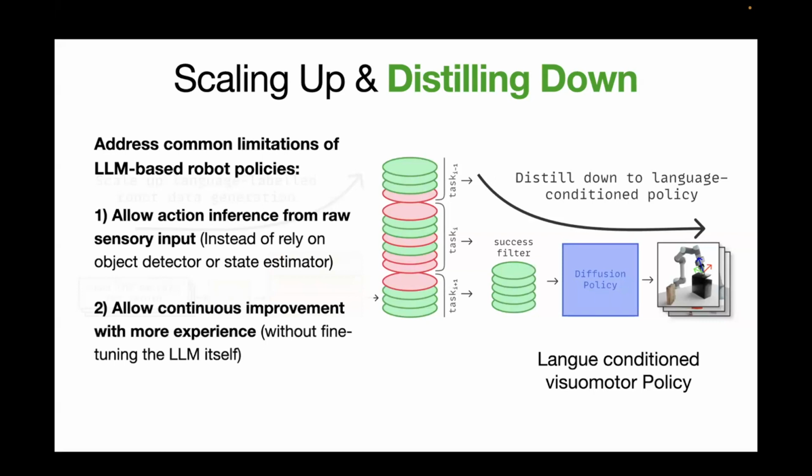Second, by using this distillation step, we allow the system to continuously improve its performance and capability with more and more data or experience collected, either positive or negative, without the need to fine-tune the large language model itself, which can often be quite expensive. So this distill down step is, I think, pretty critical to make the system or the policy useful.